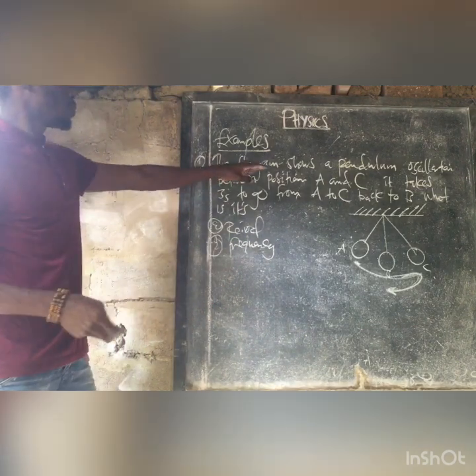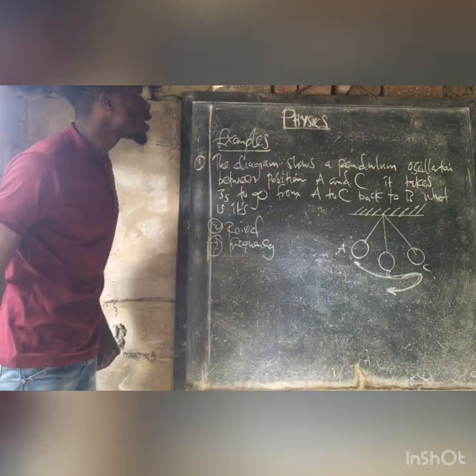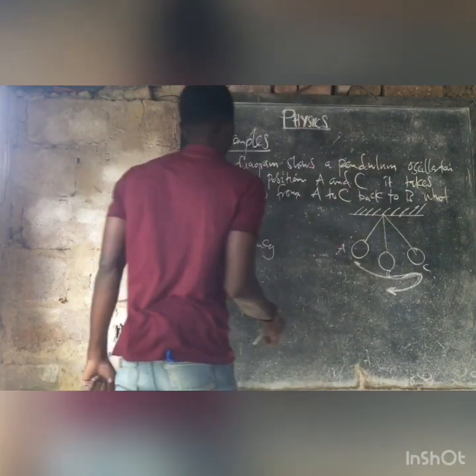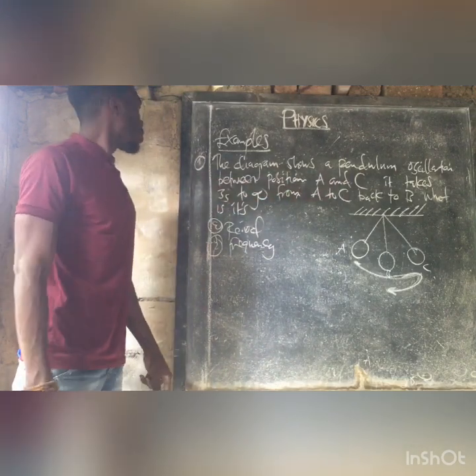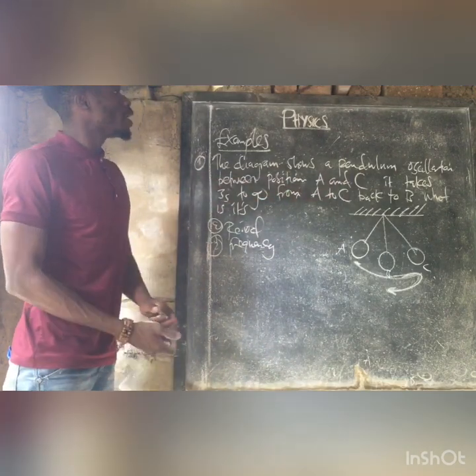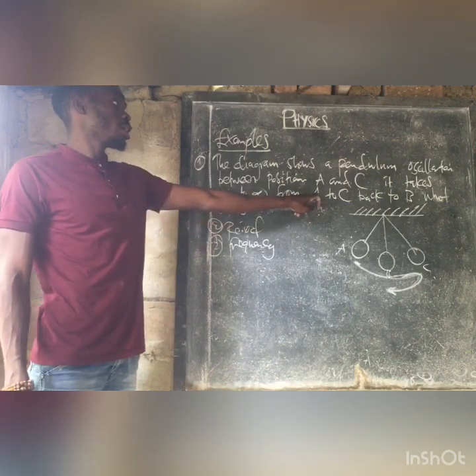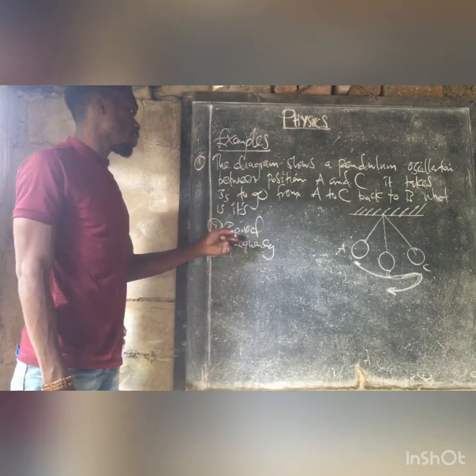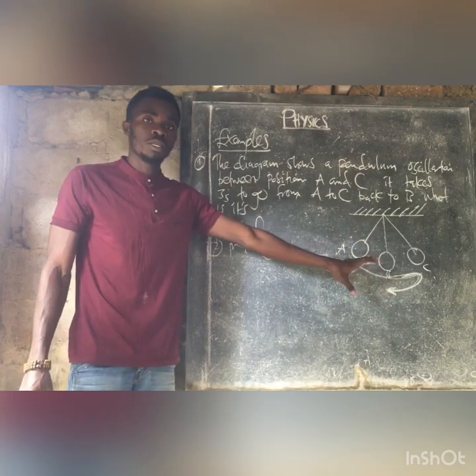The diagram shows a pendulum oscillating between position A and C. It takes 3 seconds to go from A to C back to B. What is its period and frequency? So this is how the diagram will be given.